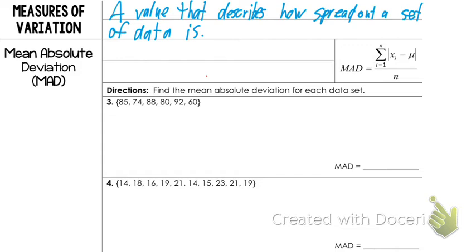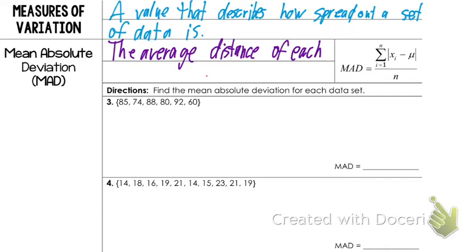So, one thing we do is called the mean absolute deviation. Mean absolute deviation. This is the average distance that each value has of the mean. So it's the average distance of each value to the mean. Saying, hey, how far is every single value from the mean? And then average it.